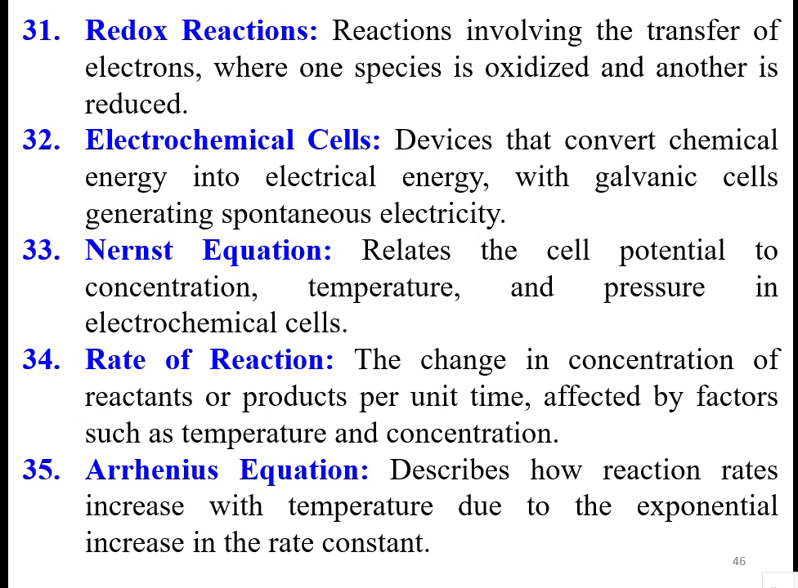Reactions involving the transfer of electrons, where one species is oxidized and the other is reduced, are called redox reactions. So, the electrochemical cell is a device that converts chemical energy into electrical energy, with galvanic cells generating spontaneous electricity. The Nernst equation relates the cell potential to concentration, temperature, and pressure in electrochemical cells.